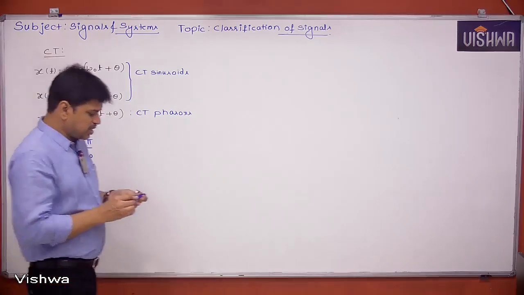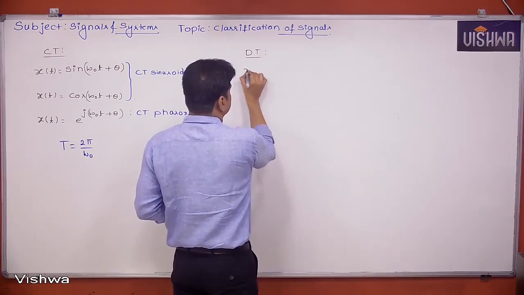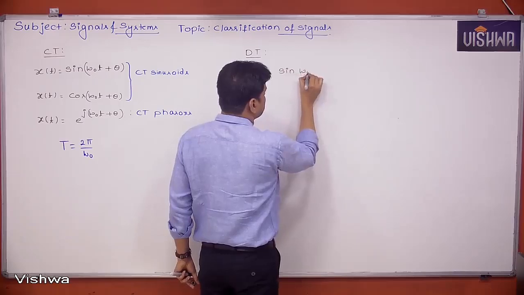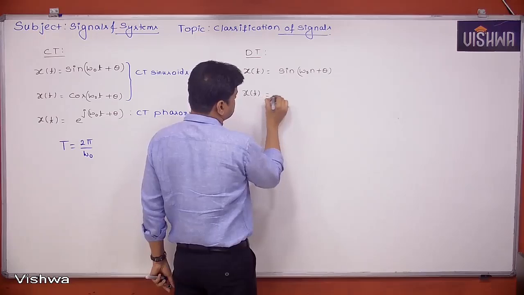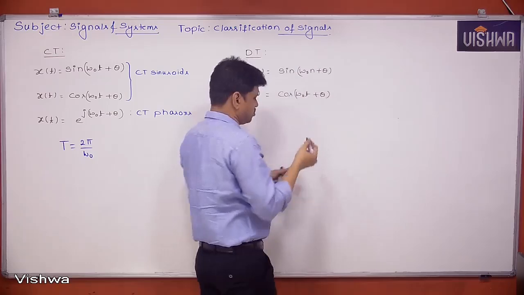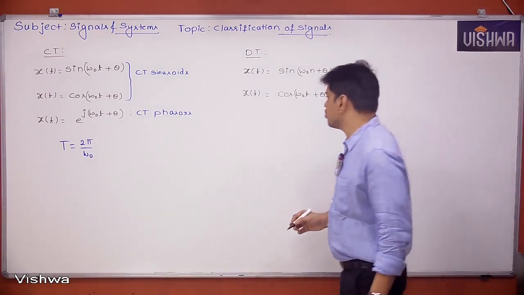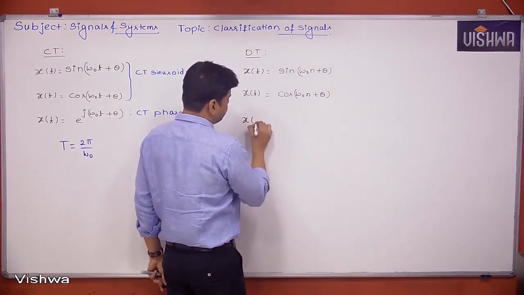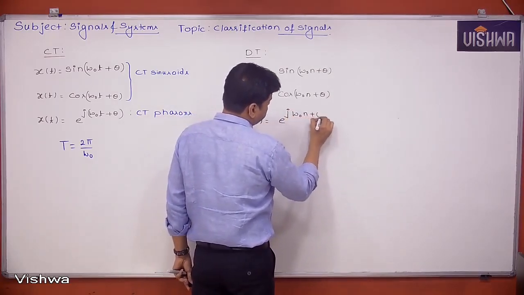But in the discrete time case, suppose x of n is equal to sine of omega naught n plus theta, or cos of omega naught n plus theta, or e power j omega naught n plus theta.